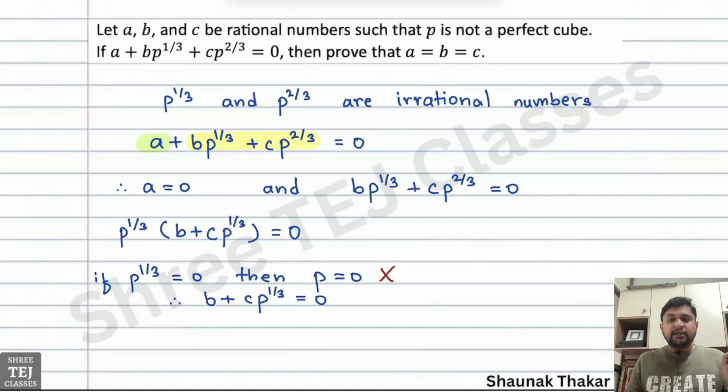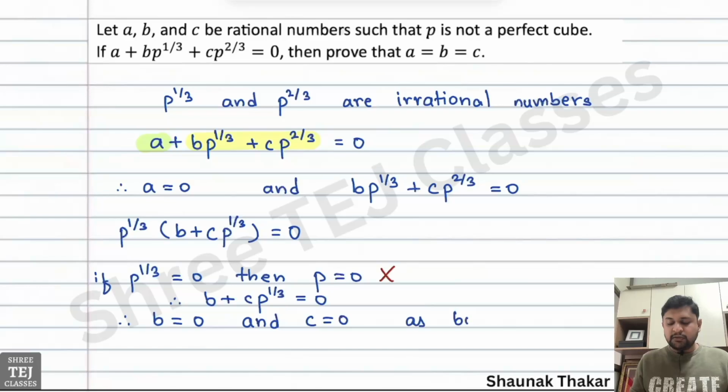Again, the whole number is equal to 0. Therefore, rational part will be 0 and irrational part will also be 0. We have already stated that P is not equal to 0. So, P to the power 1 by 3 is not 0. Therefore, B has to be equal to 0 because rational part of the number is 0 and coefficient of irrational part, which is C, also has to be 0. Therefore, B is equal to 0 and C is equal to 0,